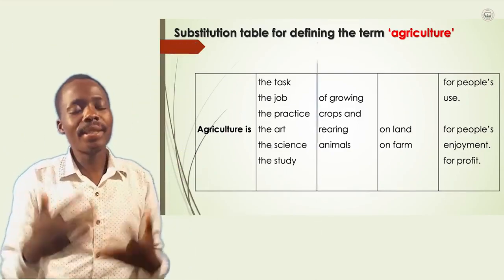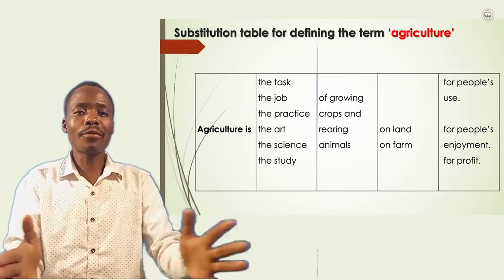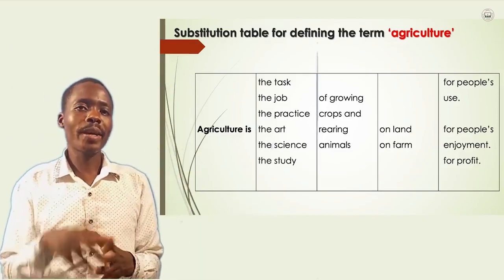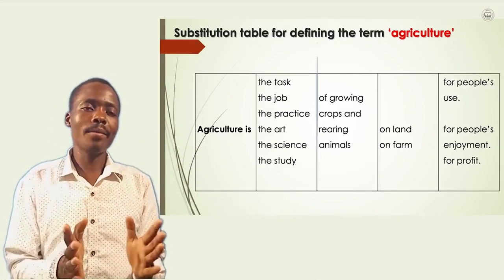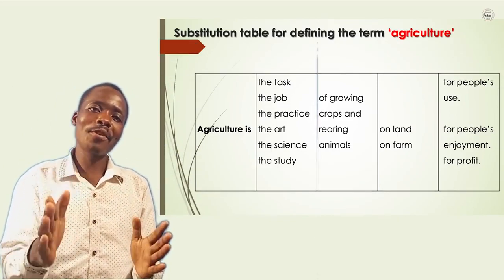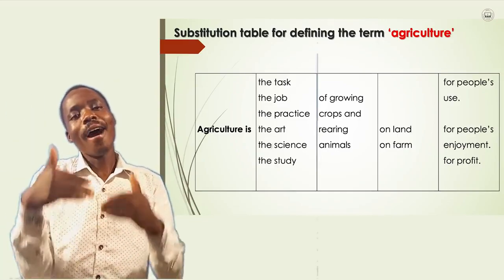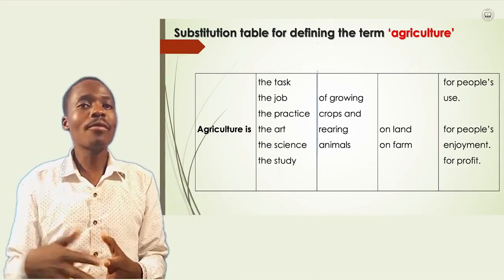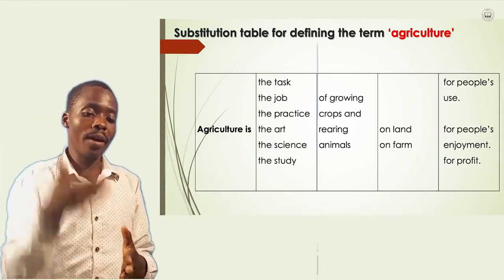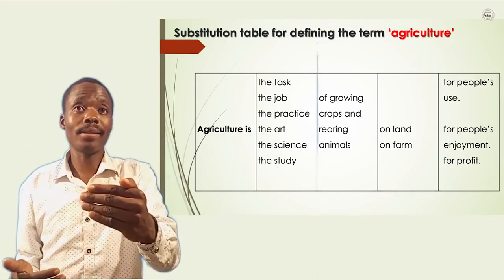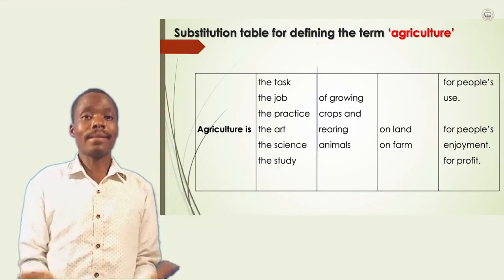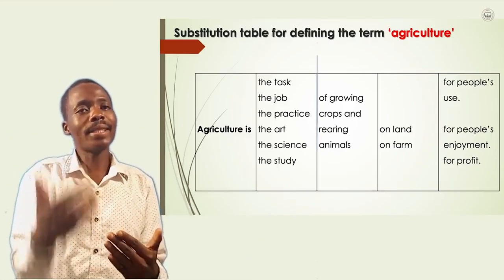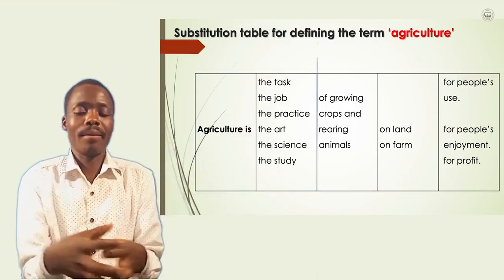So with the substitution table, we have come up with several definitions of agriculture. And from the introduction, we came with only a single term: the growing of crops and the rearing of animals on land for people's use. That is agriculture. But from the substitution table, we have gone beyond that. We have the art, the job, the practice, and also the science, the study of life. What does it mean to study? To look closely into something.